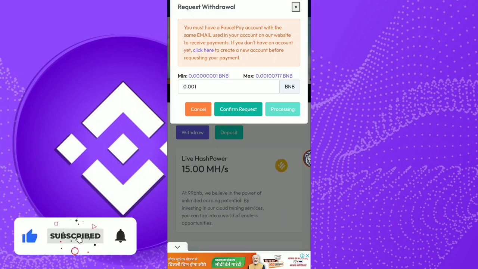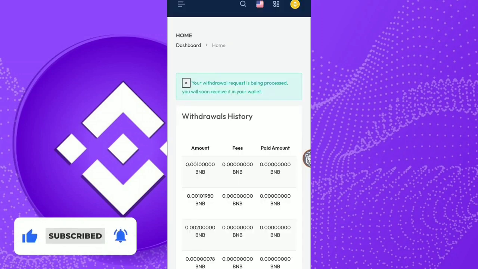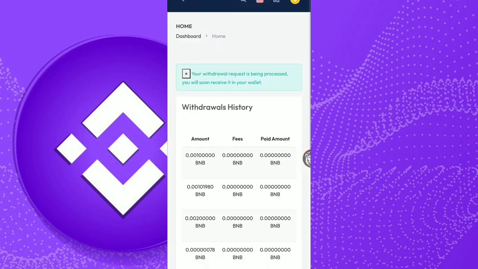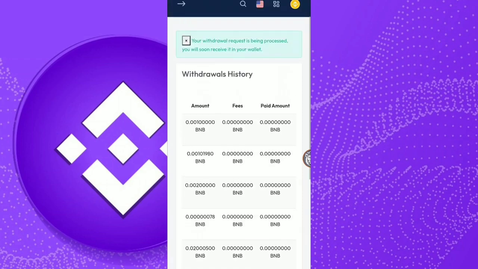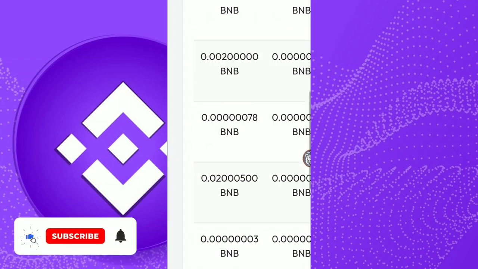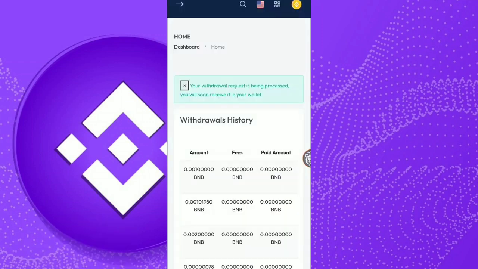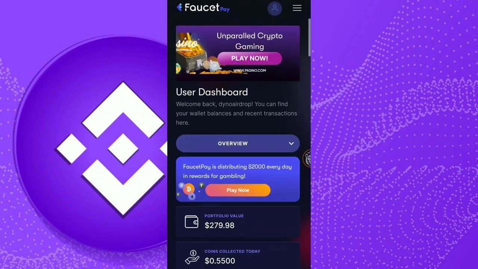It's taking some time for the withdrawal. You can see your withdrawal request is being processed. You will soon receive it in your wallet, and you can see I have already withdrawn many times from this website without any investment. This is the withdrawal amount. I have withdrawn this much amount from this website very easily. Now I will show you my FaucetPay email address, so let me open it.